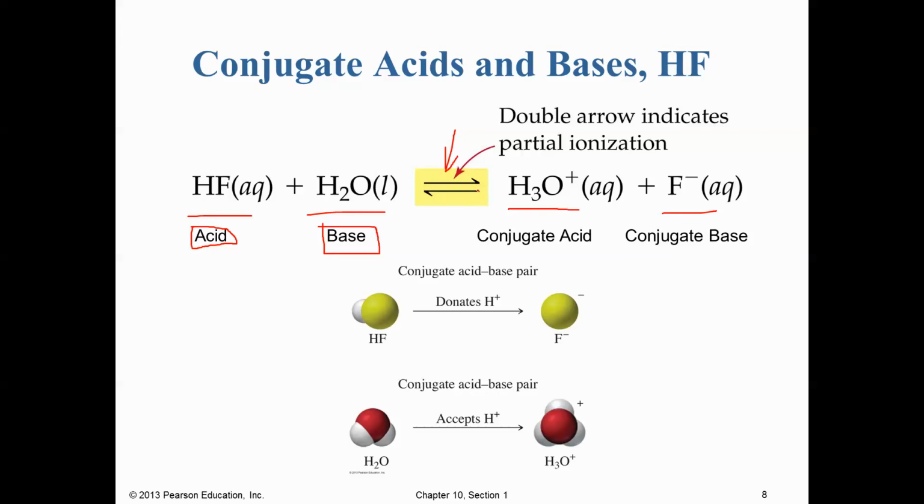But you'll notice from our arrows here that we can clearly go in the left direction as well. And if we go in the left direction, our hydronium is going to donate a proton to our fluoride. In other words, we've made a new acidic material on the right side of the equation, which we call our conjugate acid. That's our new proton donor on the product side. We've also formed a conjugate base, which is our new proton acceptor on the right side of the equation. So acid and base are on the left side of the reaction like this, and the conjugate acid and conjugate base are on the right side.